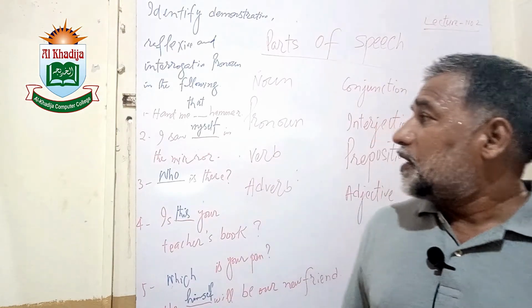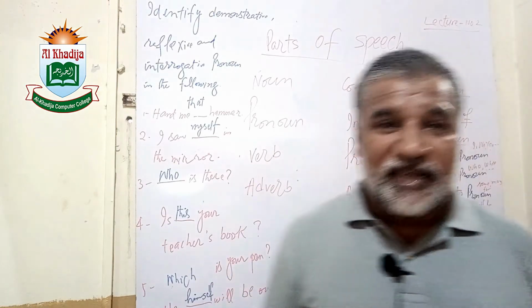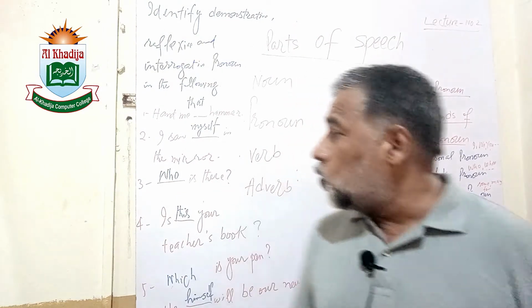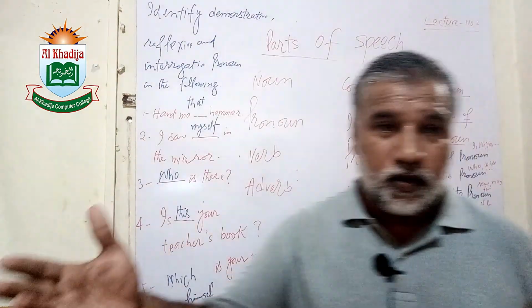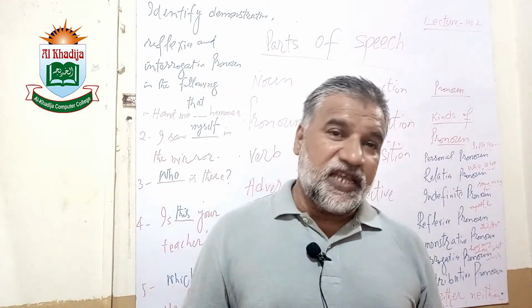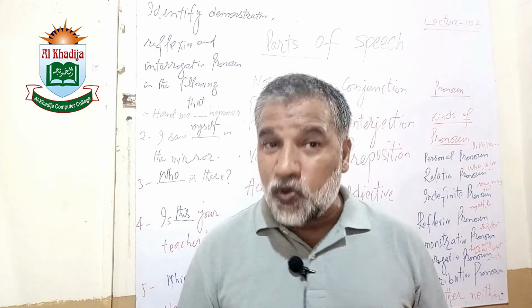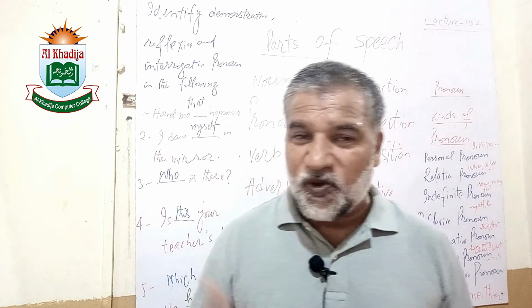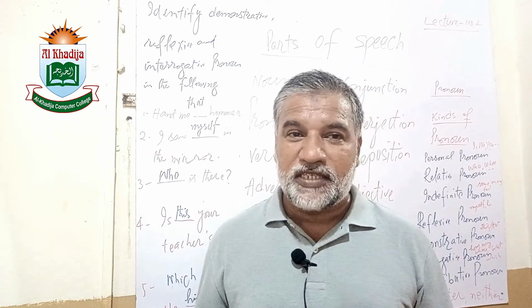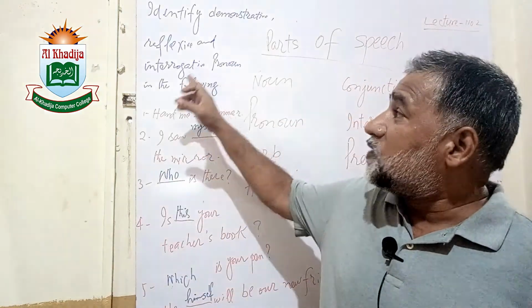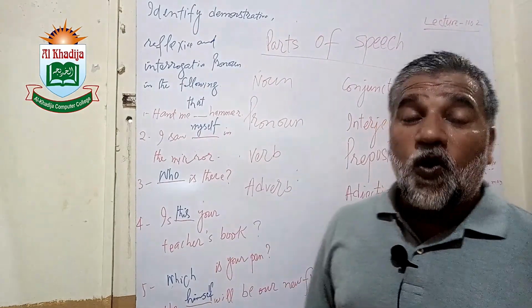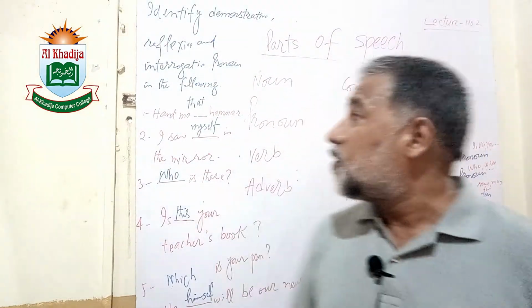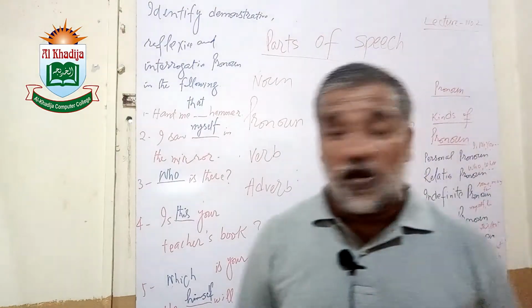So let's see the next sentence. Who is there? Who is there? So we have to discuss who. What is this pronoun? Which kind of pronoun is this? Either interrogative pronoun or reflexive pronoun or demonstrative pronoun.